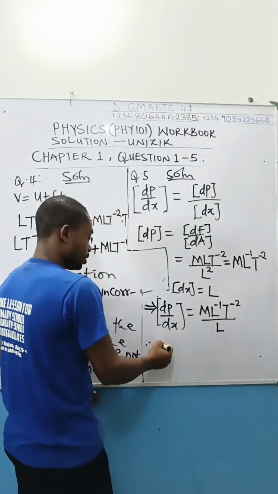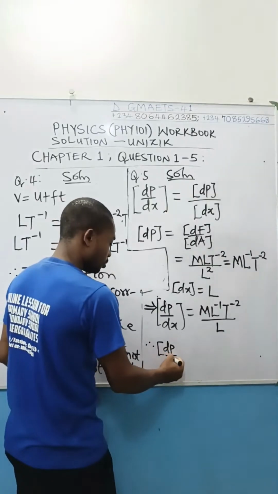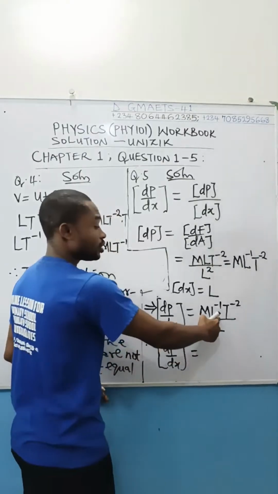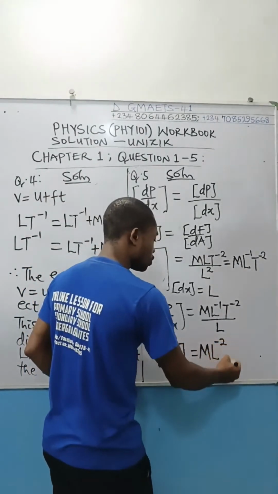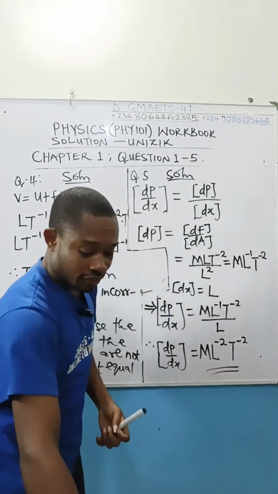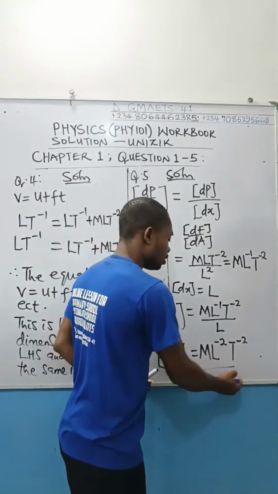Therefore, the dimension of dp/dx will be equal to, simplify this term. Of course, you know you're going to get M L raised to power minus 2, then T raised to power minus 2. This, of course, is the dimension of dp/dx.